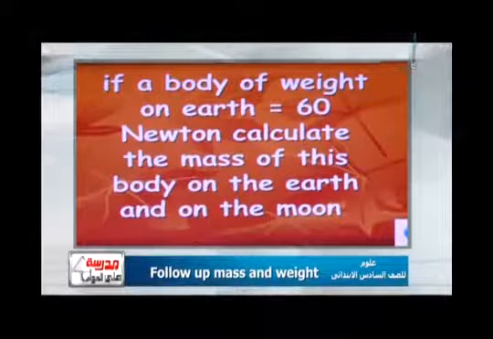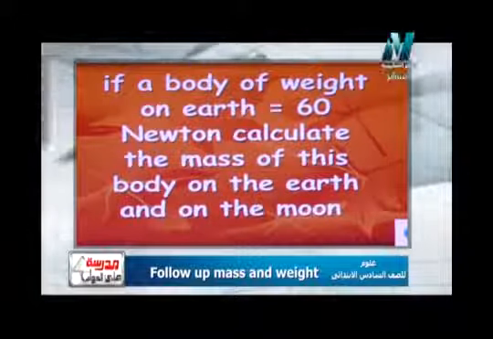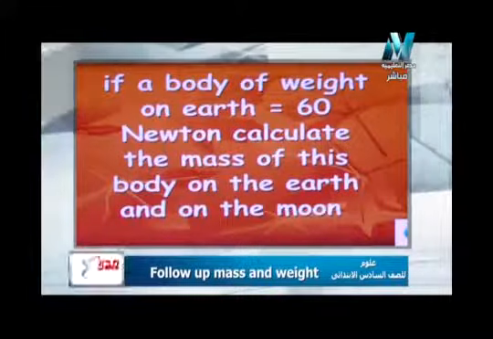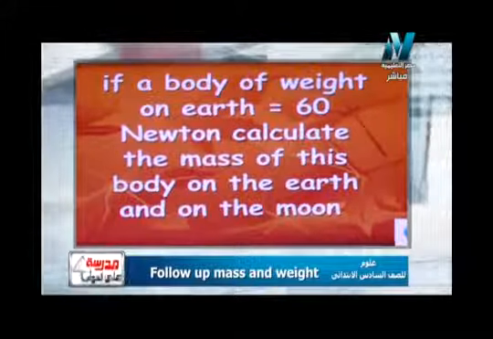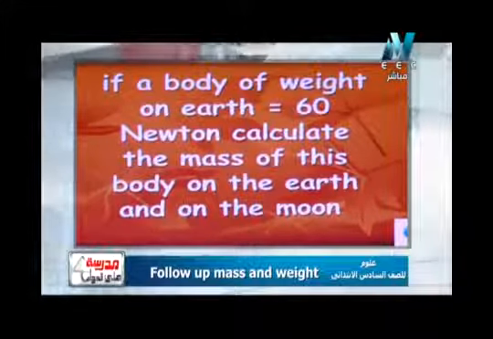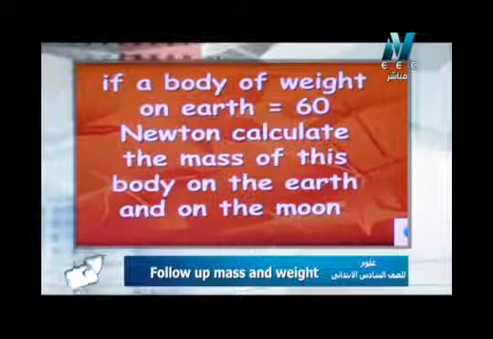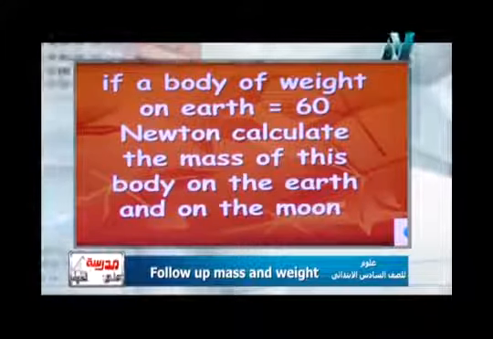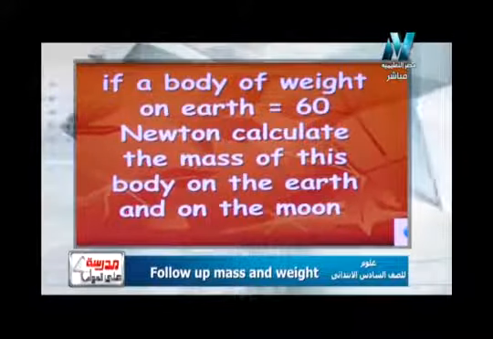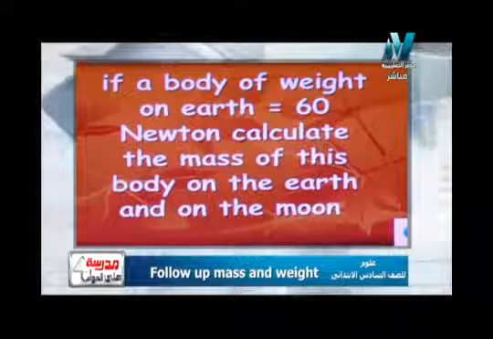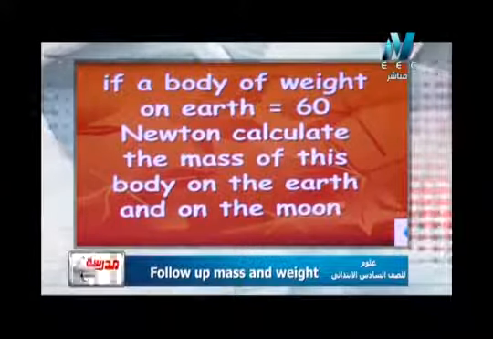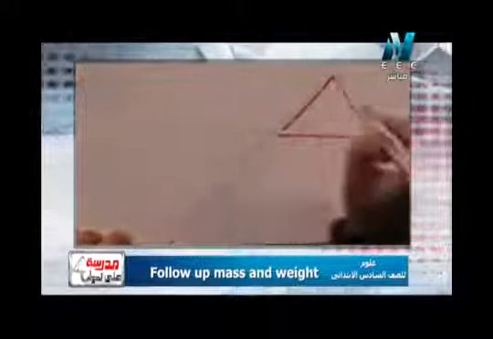The problem says that if a body of weight on earth equal 60 newton, calculate the mass of this body on the earth and on the moon. So here I have only one information. هو اداني بس معلومة واحدة قال لي الويت عند الارث equal 60 newton. But before I answer any demand, I want what? I want to write the law. أول خطوة هكتب ال two rules القانونين.